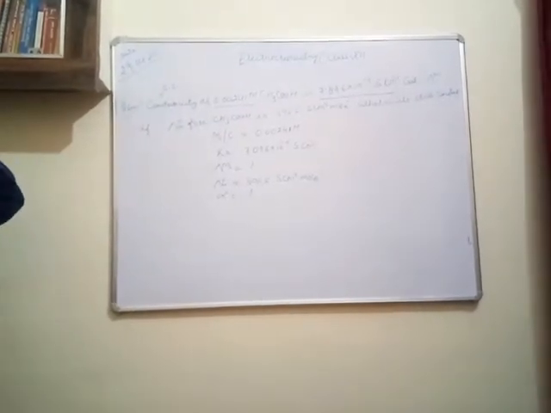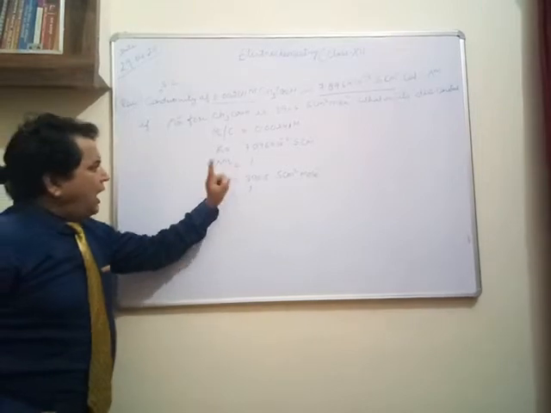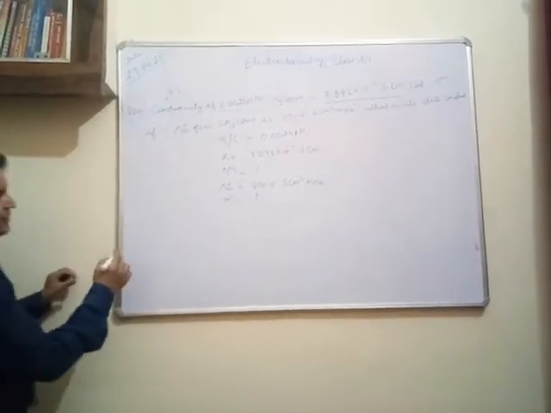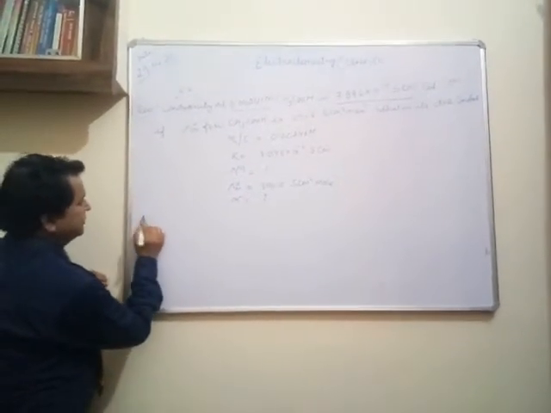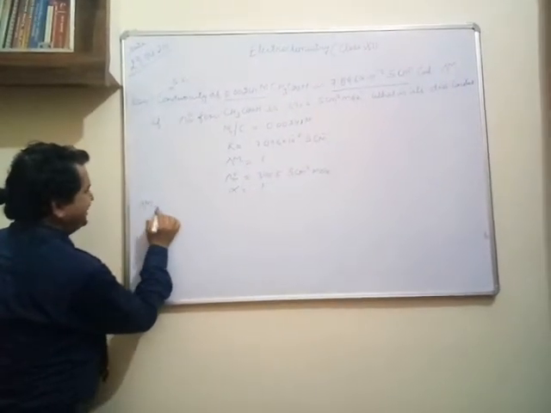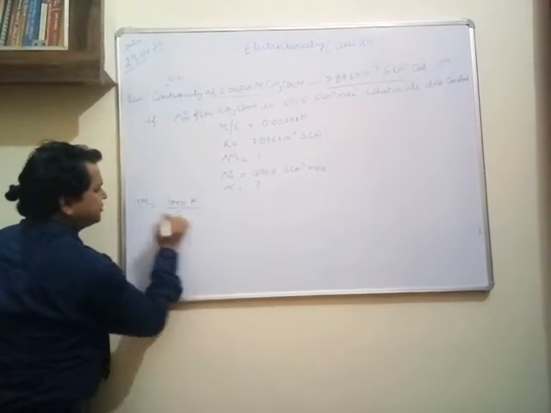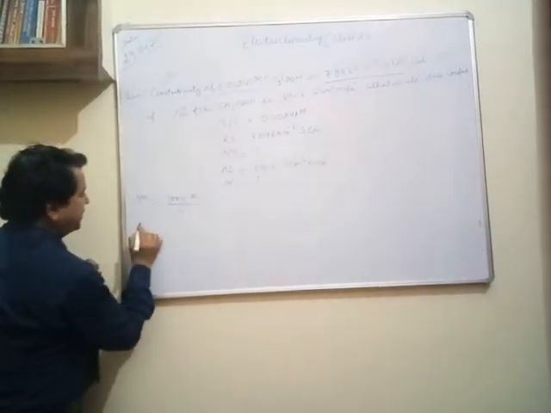First of all, we will find the molar conductivity of the solution. We know molar conductivity is equal to 1000 kappa upon C, where C means concentration or molarity.